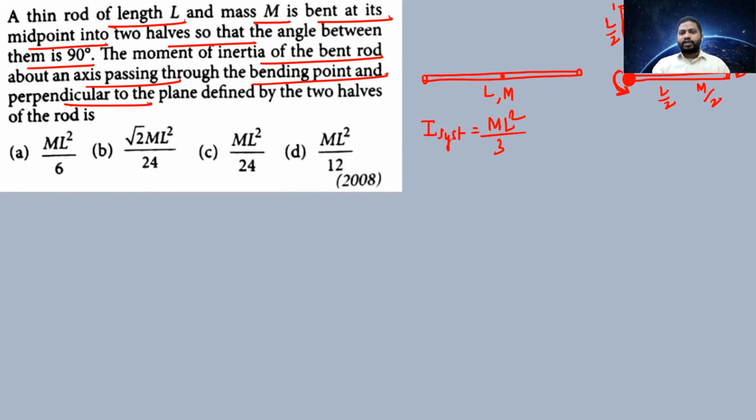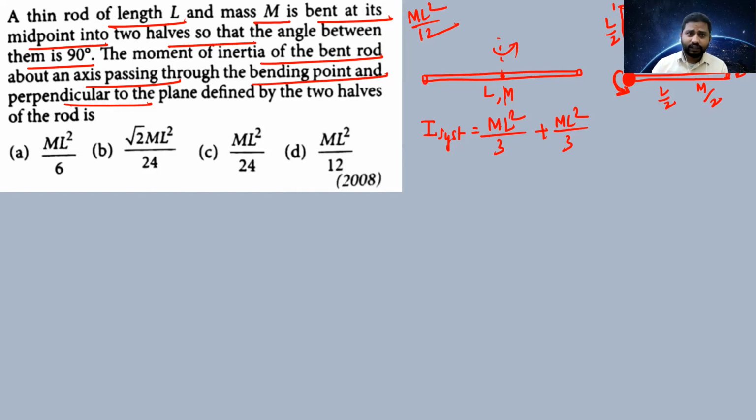It is similar to the situation where there is a rod and the axis of rotation is at the end of the rod. In our case ml square by 3 is the moment of inertia. Plus ml square by 3, because 2 rods are there. For both the rods, the axis of rotation lies at the end. For example, if the axis of rotation lies at the midpoint passing through the center of mass, it is ml square by 12.